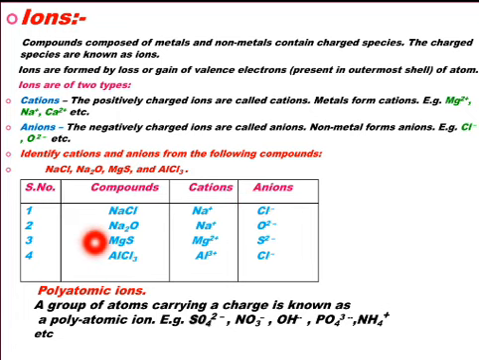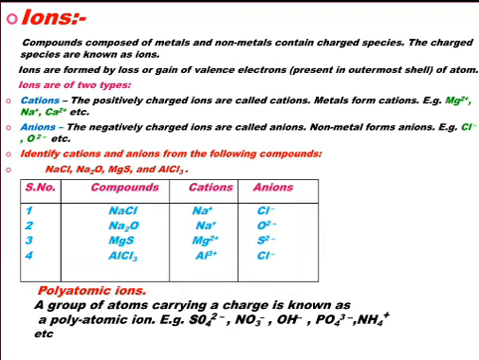In magnesium sulfide, MgS, magnesium ion, that is Mg2+, forms cations, and sulfide ion, that is S2-, forms anions. In aluminium chloride, that is AlCl3, aluminium ion Al3+ forms cations, and Cl- chloride ions form anions. So students, you can be asked in the exams to find out cations and anions present in the compounds given in the question. Now let us see what are polyatomic ions.